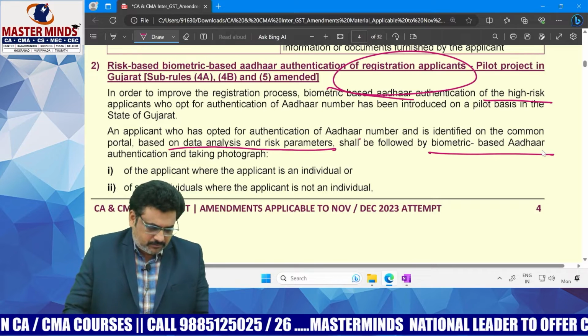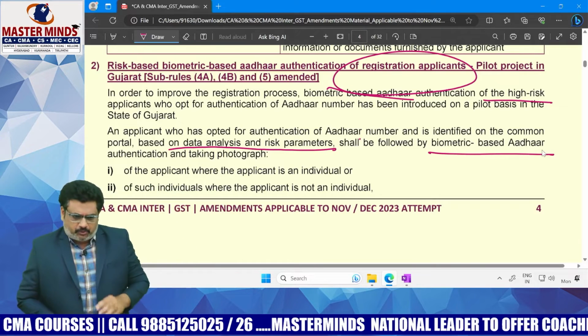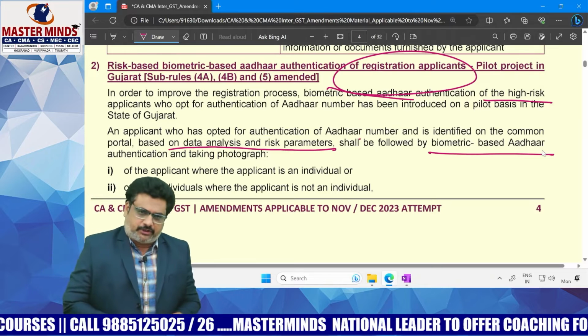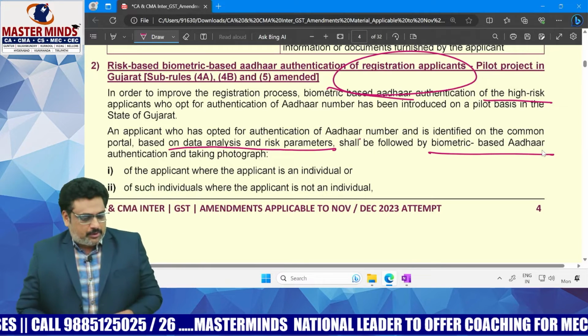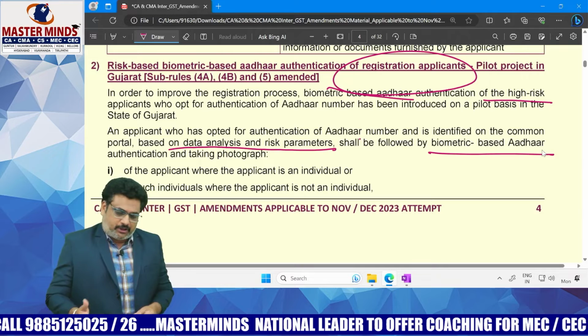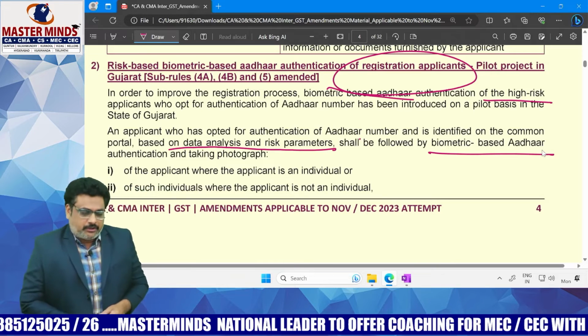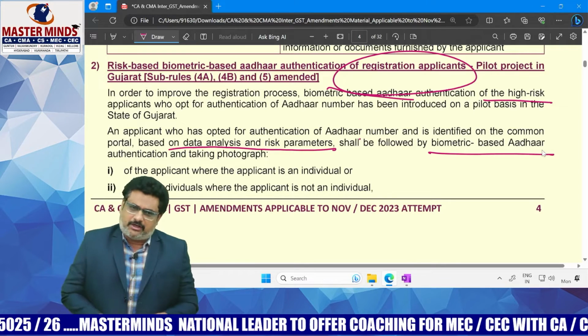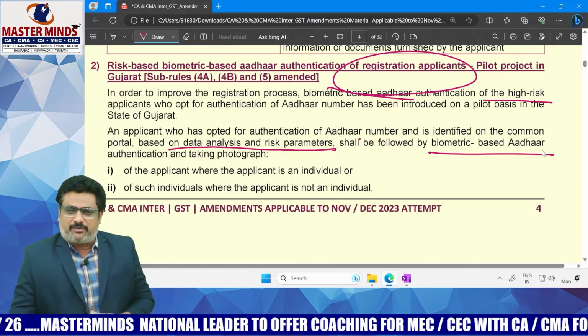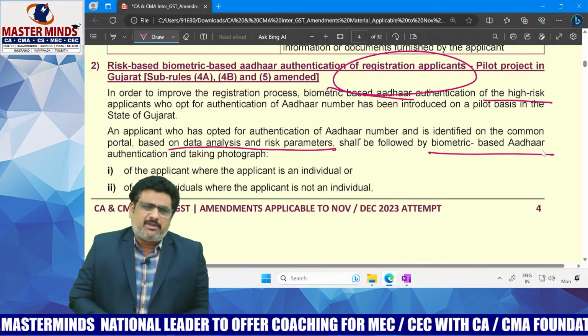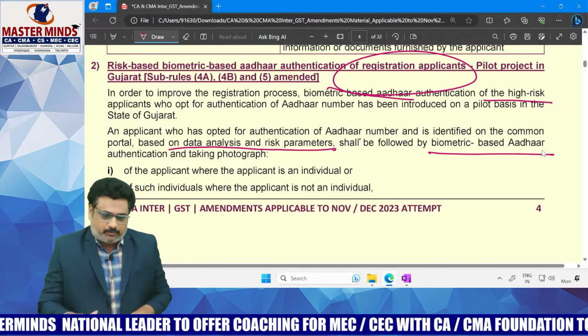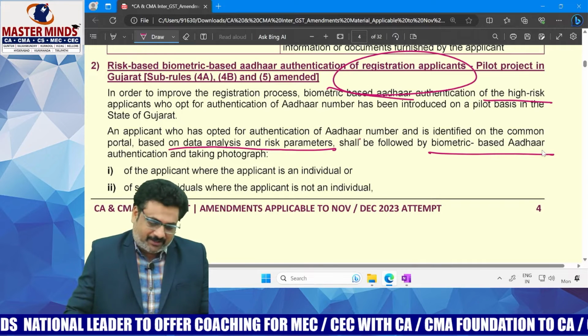Currently, these provisions are effective only in the state of Gujarat. So, for applicants applying in any state or UT other than Gujarat, the same existing procedure shall continue to apply. So from the examination point of view, they are not that important, at least what I can say.